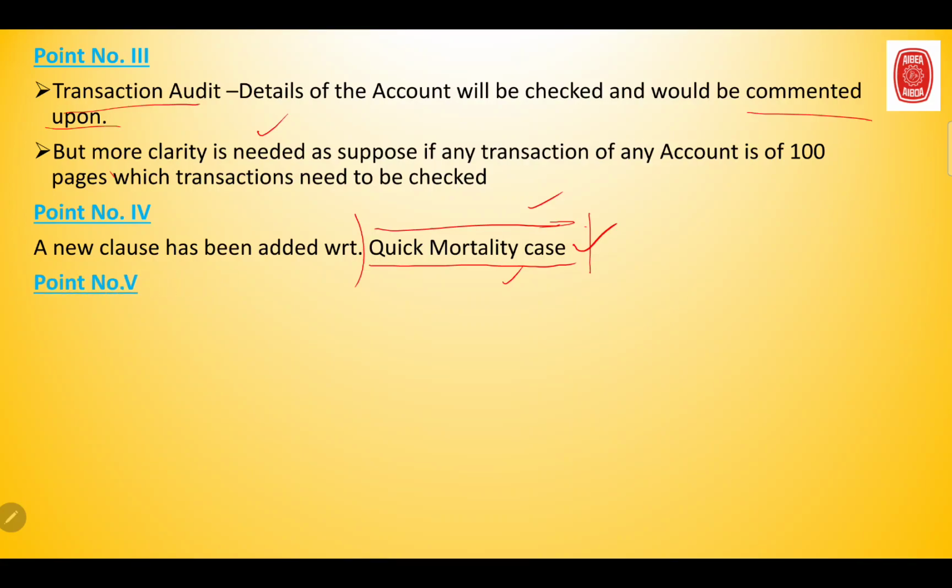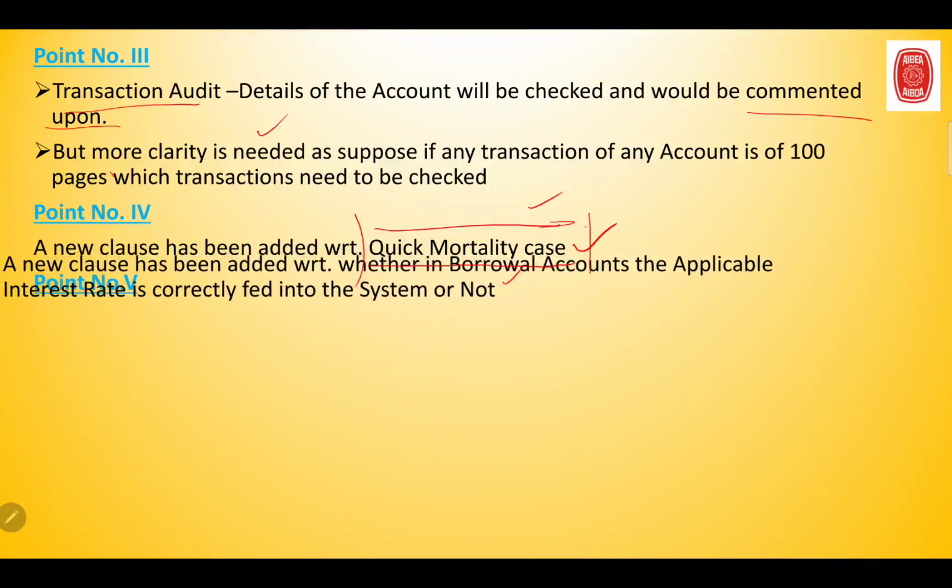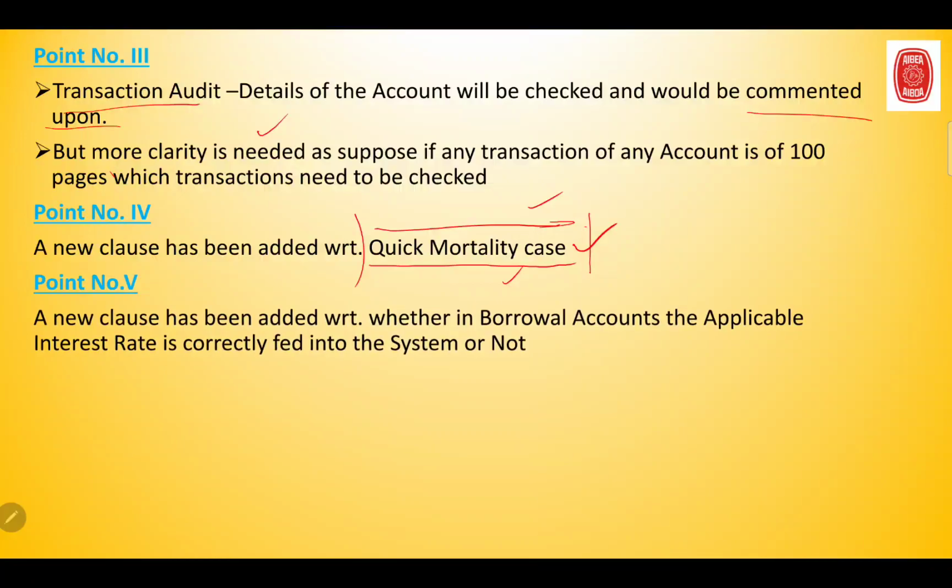Now next, point number 5. A new clause has been added with respect to whether in borrower accounts the applicable interest is correctly fed into the system or not. So before audit, just ensure that the interest rate is correctly fed into the system, that is, into our CBS system.